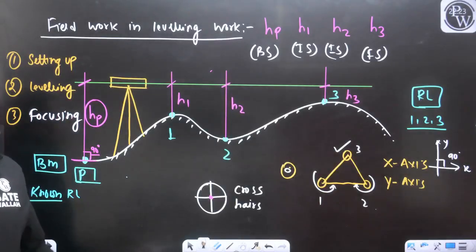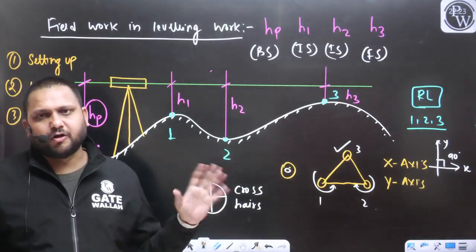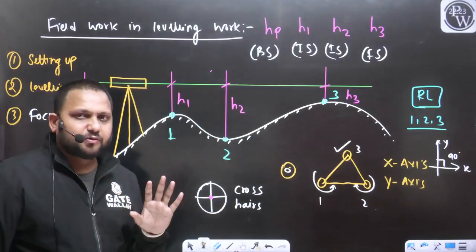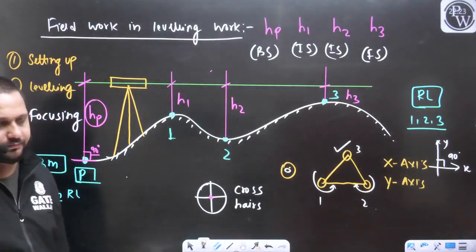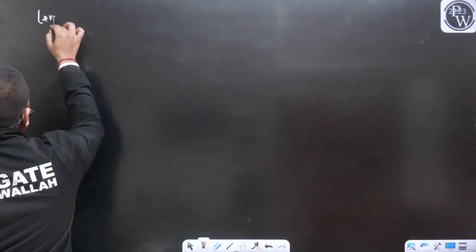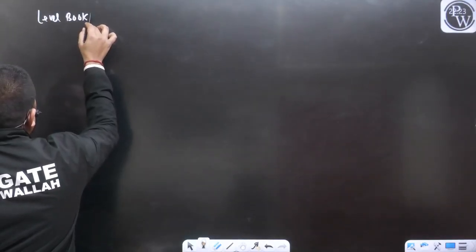Okay. So whenever we go for the field measurement, we will prepare the field book, or you can say a level book. The format of the level book will be something like this. First try to understand there are 2 methods to find out the RL with the help of the staff reading.